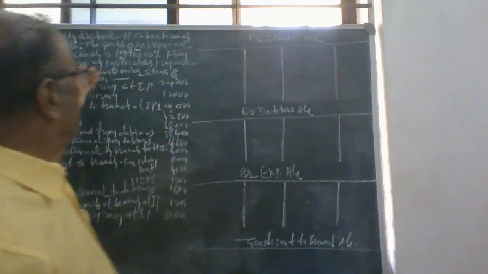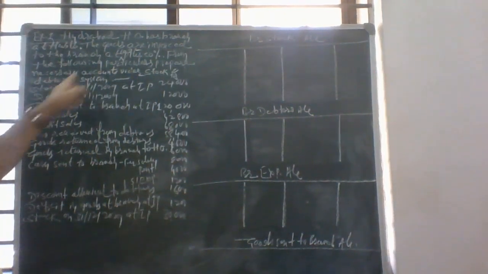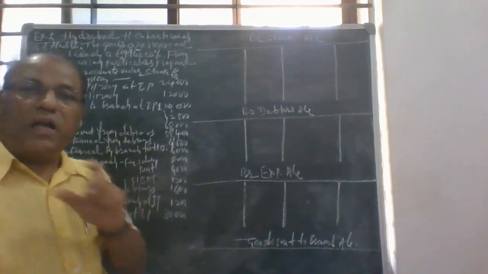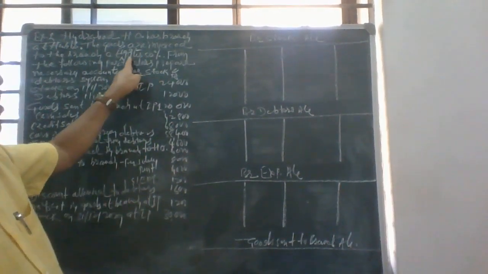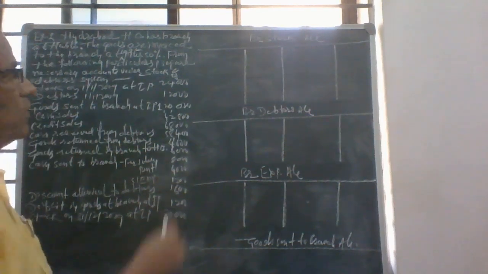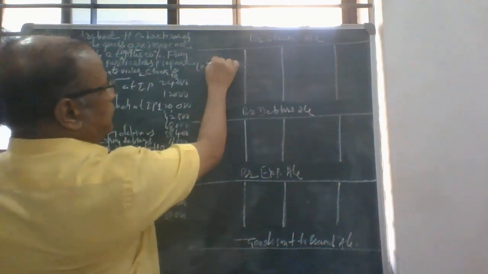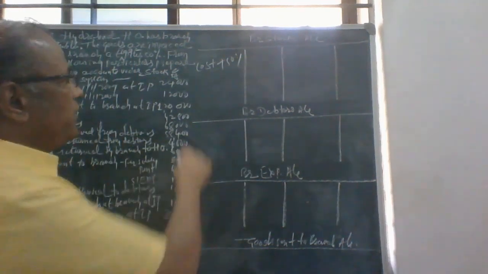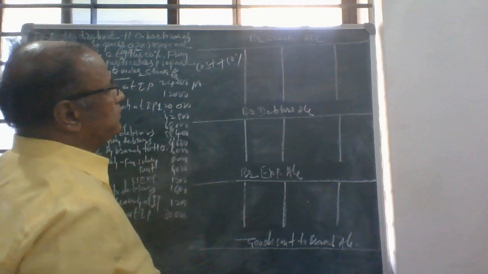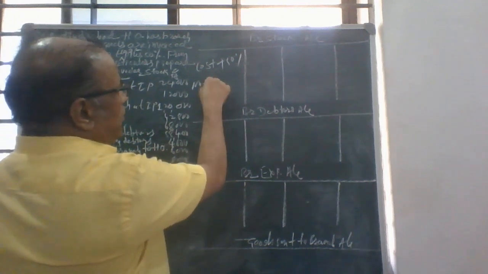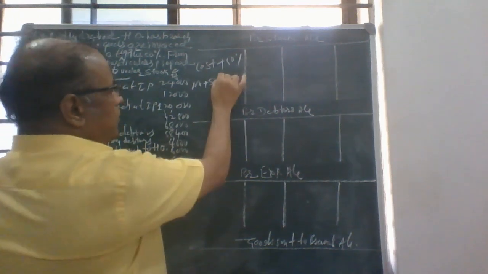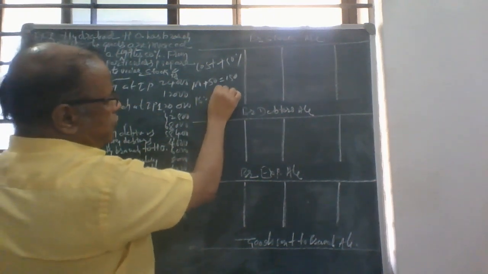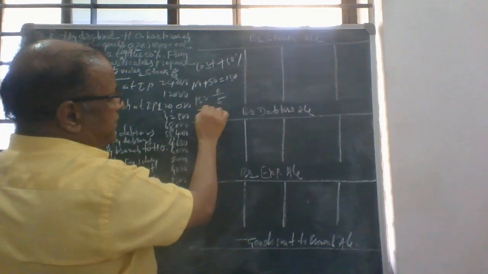You take one by one. First we have to see the loading. Regarding loading, it is cost plus 50%. So if the cost is 100, the loading will be 50, so IP is 150. Profit on sales is equal to profit divided by sales.